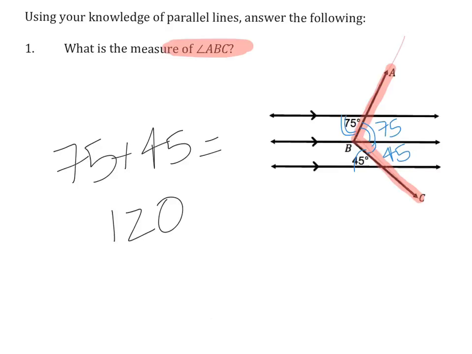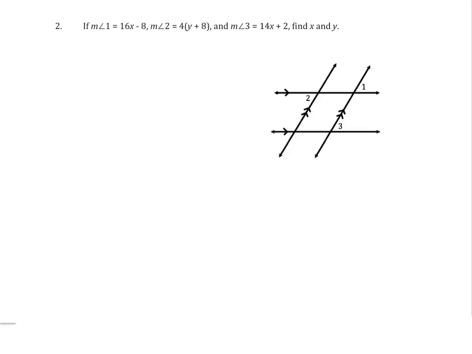Let's take a look at the bottom of that page. In this case, we have parallel lines, and we know they're parallel based on the symbols here: these lines are parallel, and then these lines are parallel.